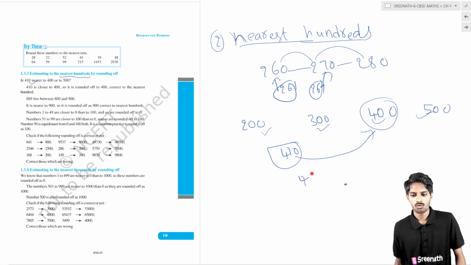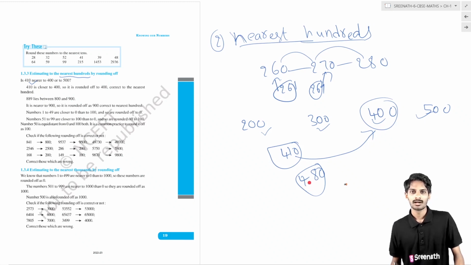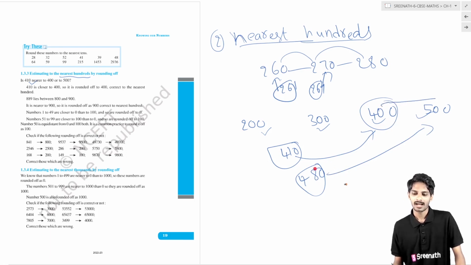Or if you have 480, and anybody asks you to round it off to the nearest hundreds, then what do we have to do? The nearest hundred to 480 is 500. Basically, 480 lies between 400 and 500, and it is very near to 500. So we have to round it to 500. This is called rounding off to the nearest hundreds.